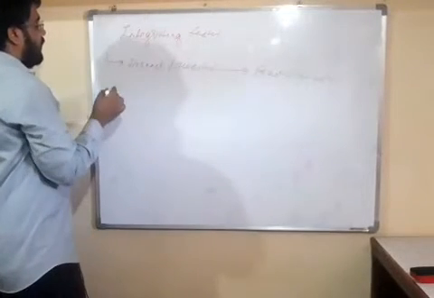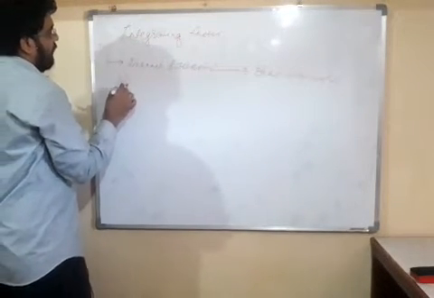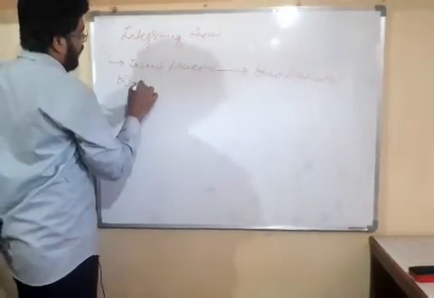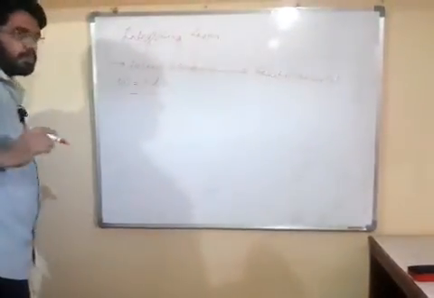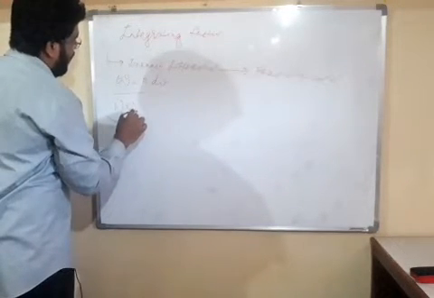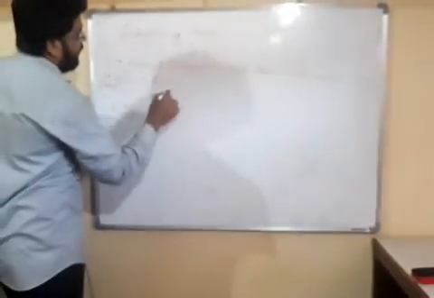Friends, as we know, transfer of work is an inexact differential, and we know that it is P into dV. We have already derived this. Friends, if we multiply this W by 1 upon P, it is inexact, we know that, and here dV is exact.